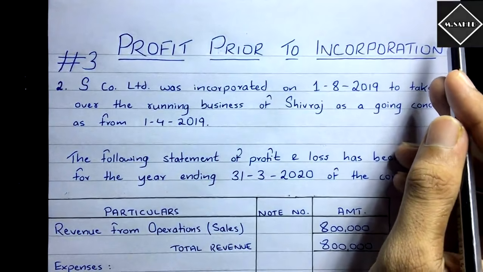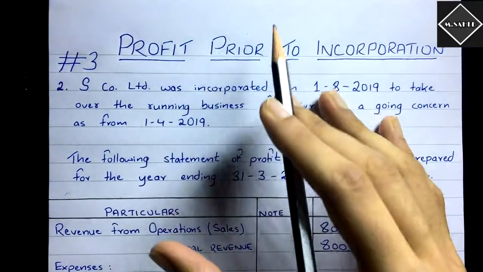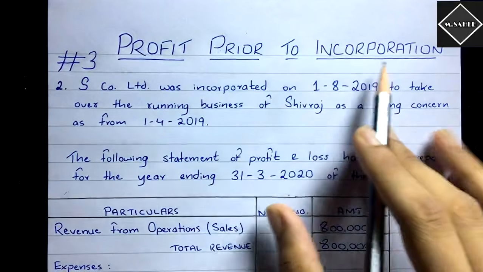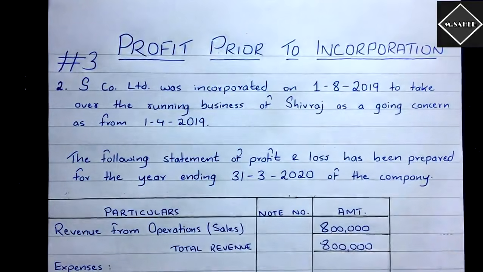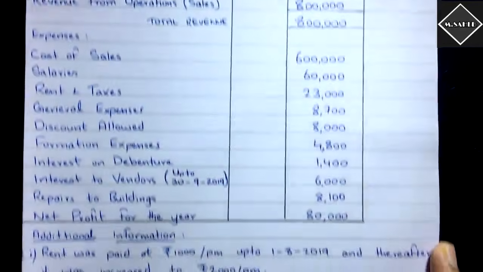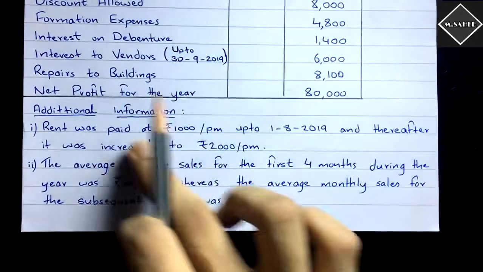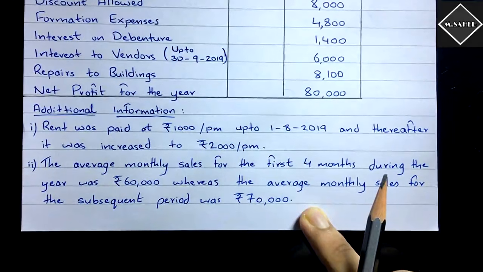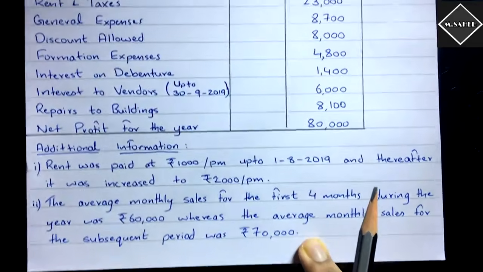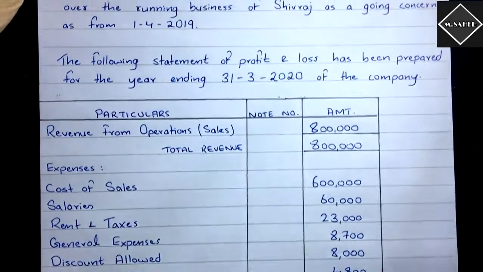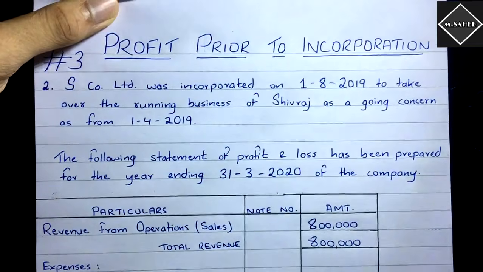Fine. So in this video we are going to solve another problem of profit prior to incorporation, but this problem will be very interesting. Why is that? Here we have got simple adjustments, and it's very important to understand the adjustments, because in your exams you will get adjustments, so you must know how to solve a profit prior to incorporation problem when adjustments are given. Simple adjustments, so let's see. All right, so let's start.